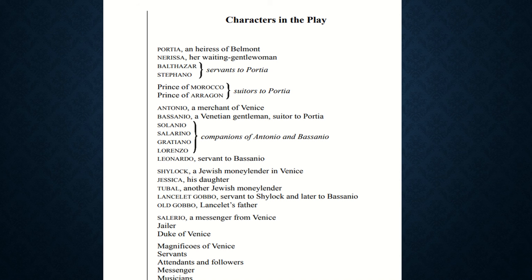So the most important characters of this play are given first. They are Portia, Prince of Morocco, Aragon, Antonio, Bassanio, his friends, Shylock. Shylock is the antagonist of this play, and Jessica, Tubal, Lancelot Gobbo, Old Gobbo, and Balthasar. Everybody plays their own part in this play.